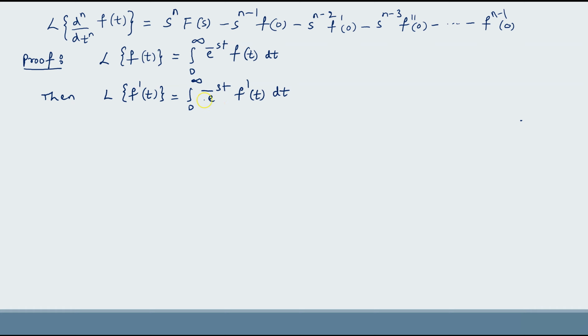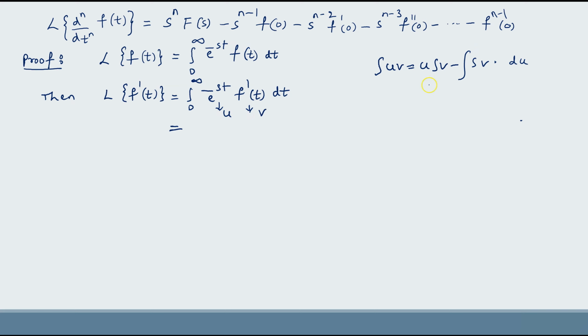Now here, this is Laplace transform of f dash of t. That means we have replaced f of t in this basic definition by f dash of t. Now let us apply integral UV rule to evaluate this integral. Integral UV equal to u integral v minus integration of integral v into derivative of u. Now here let us consider e power minus st as u and f dash of t as v.